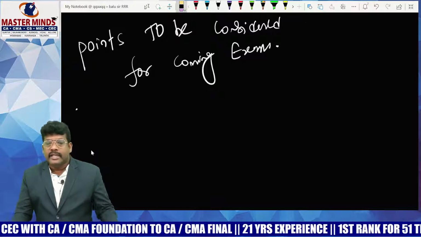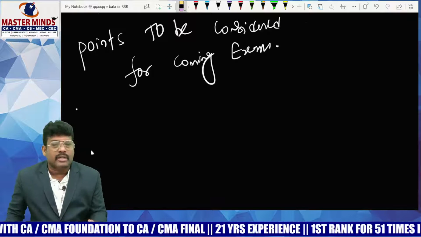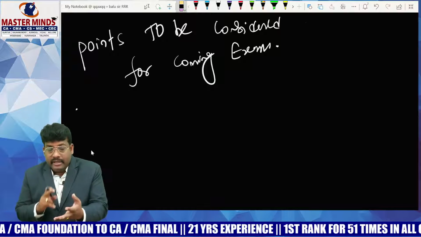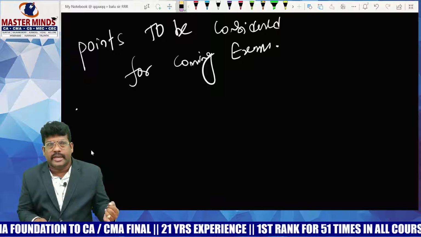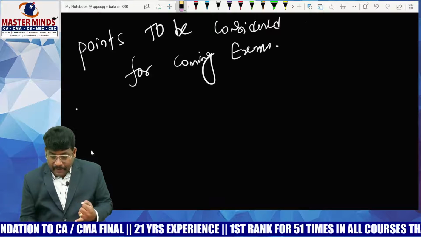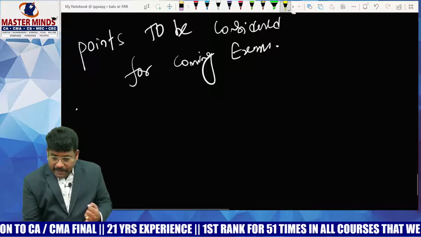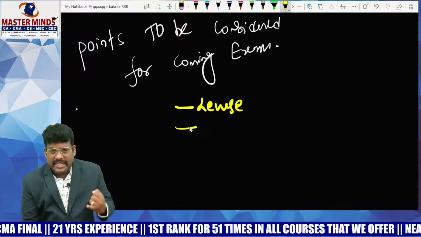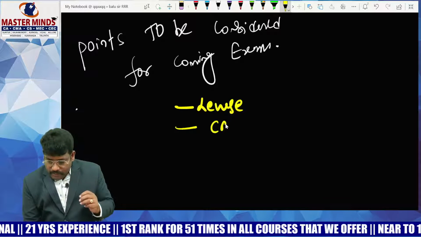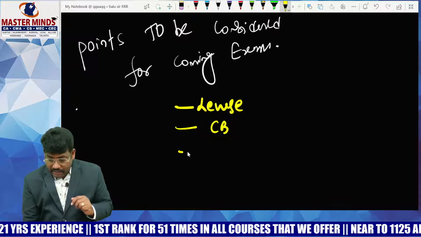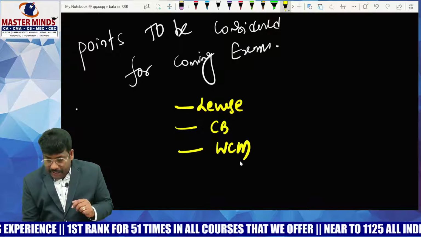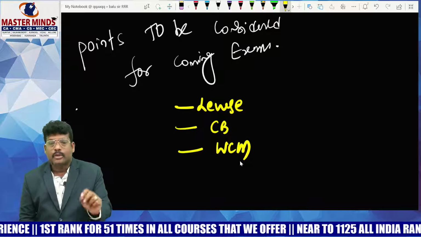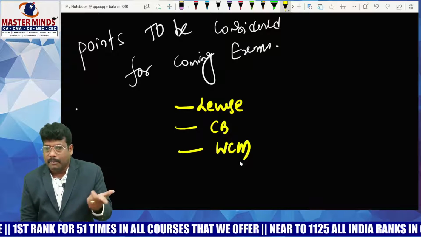So instead of concentrating on these chapters, you concentrate on the remaining chapters. Particularly, leverage analysis they could not concentrate on, so in the coming exam leverage analysis might be the best bet, right? Leverage analysis they asked, and capital budgeting they asked just with theory questions, so there might be a chance to ask problems. Working capital management was hardly asked, only theory for 2 marks this time; next time they may ask problems.